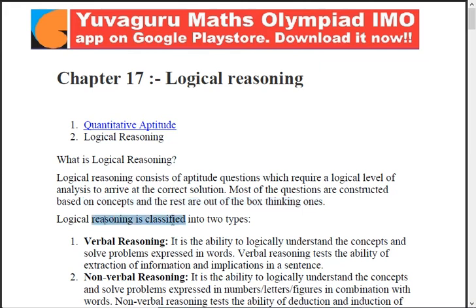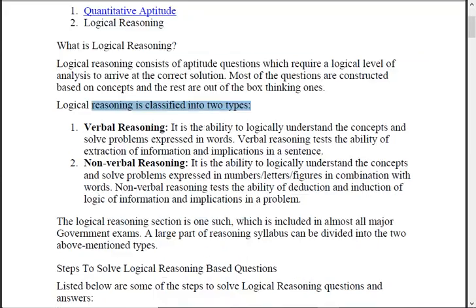So logical reasoning is classified into two parts: verbal and non-verbal. Verbal means what? It's the ability to logically understand the concepts and solve problems expressed in words. Everything is written, like a paragraph. Problems would be in lines, in a paragraph.